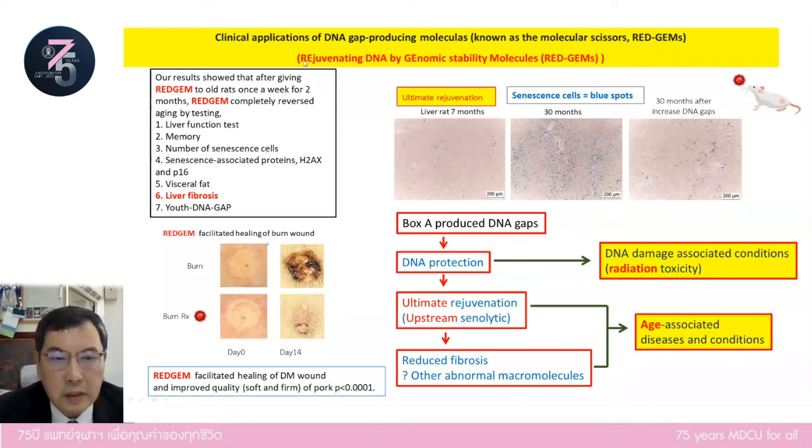In short, REDGEM represents rejuvenating DNA by genomic stability molecules, i.e. D equals red, GEM equals gems. That's why in Thai we call box A produced DNA gap a money bank.